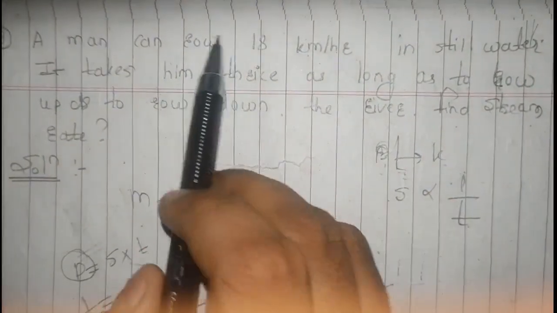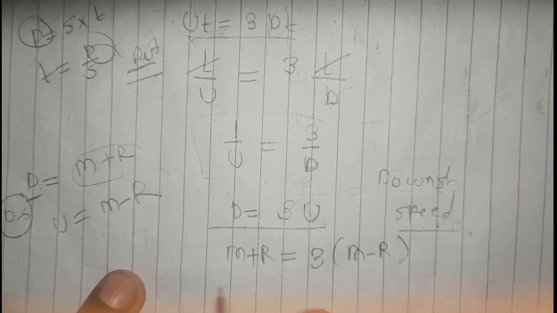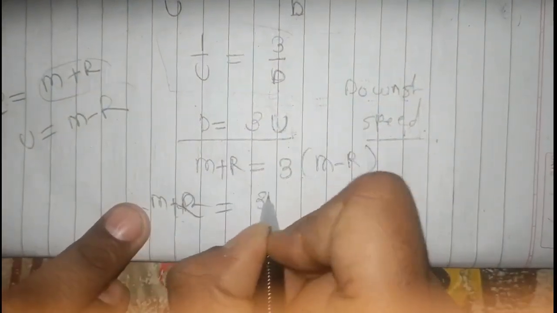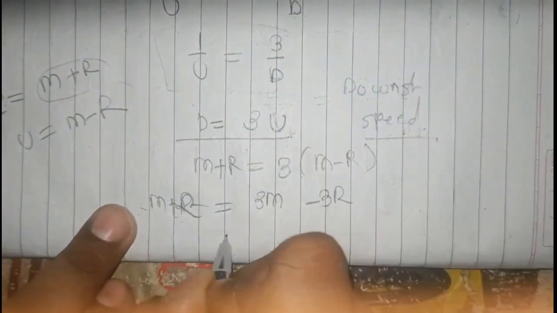First of all, understand that we have been already given our man's speed. M value is already given as 18 and we have to find out the r value, the rate of the stream, which is nothing but our r. We have to substitute these terms in this equation, which is m plus r is equal to 3 times m minus r, that is m plus r is equal to 3m minus 3r.